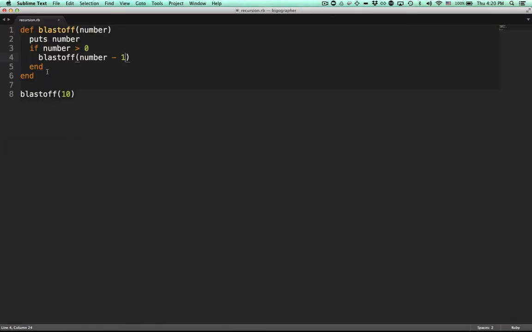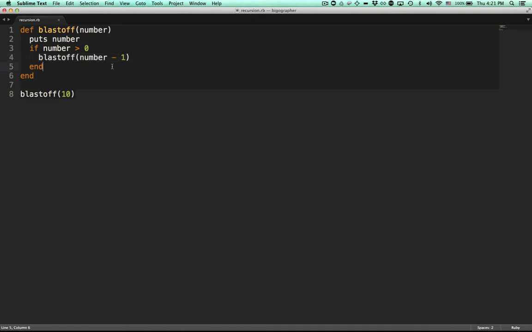Let's analyze how this works. So we start with blastoff 10, we print out 10 on line 2. If number is greater than 0, and indeed 10 is greater than 0, we say blastoff number minus 1, which is the equivalent of saying blastoff 9. Now that immediately triggers blastoff 9. Blastoff 9 prints the number, which in this case is 9. If number is greater than 0, which it is, we trigger blastoff 8, where we print 8 and eventually trigger blastoff 7, etc.